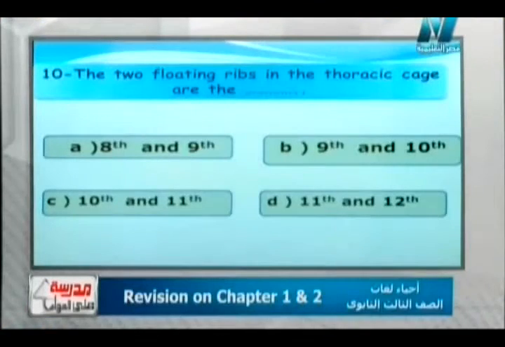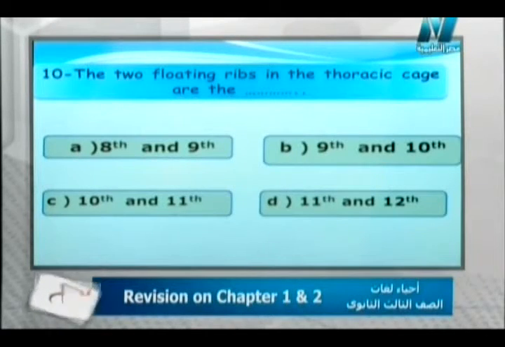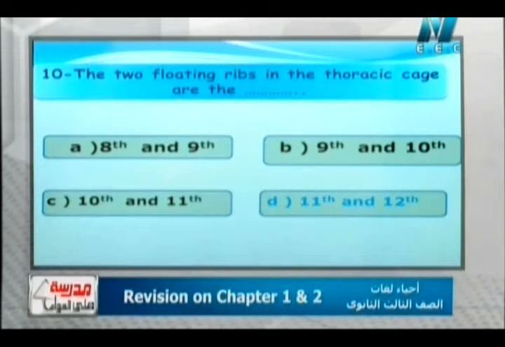Let's see the next one. The two floating ribs of the thoracic cage are the dots. The 9th and 10th, the 10th and 11th, the 11th and the 12th. The 11th and the 12th, Mister. Why are they called the floating ribs? Because they are not connected to the sternum, so they don't have the end which is connected to the sternum. Yes, and they are short ribs that can't reach the sternum bone.